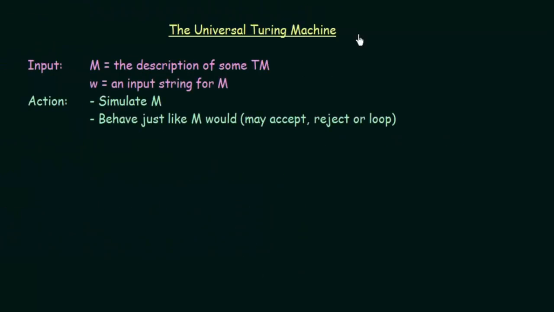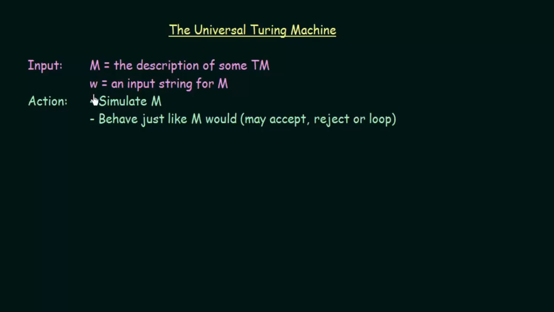Now in order to understand this in a better way, let us see what the inputs and actions are that we can have in a universal Turing machine. As I told you already, the input that we have in a universal Turing machine is the description of some Turing machine which we will call M. So we have a Turing machine M, and the description of that Turing machine will be passed as an input to the universal Turing machine.